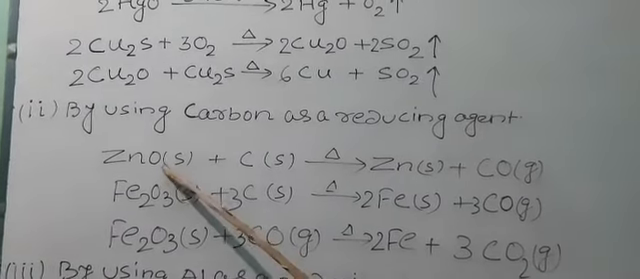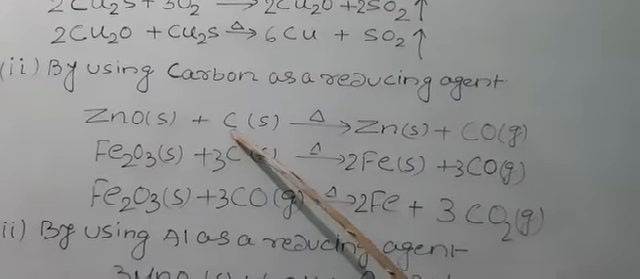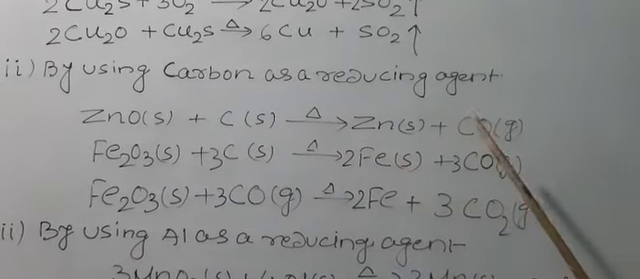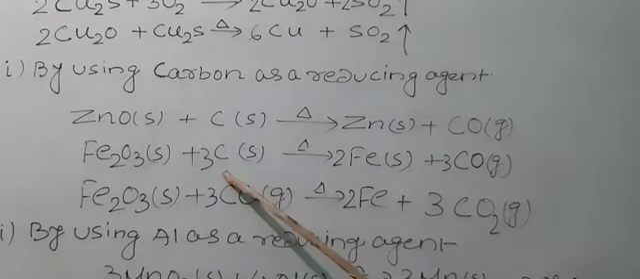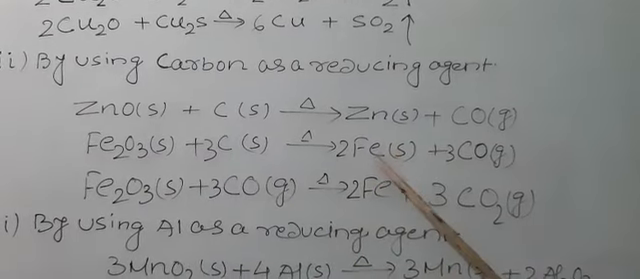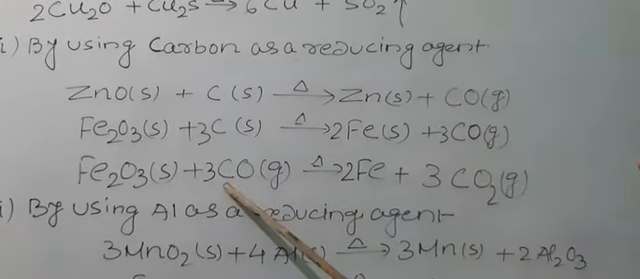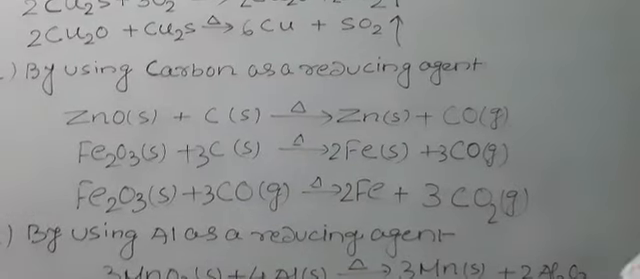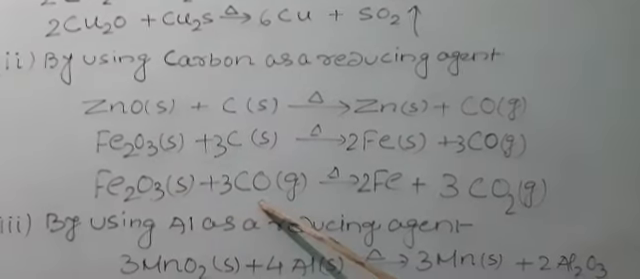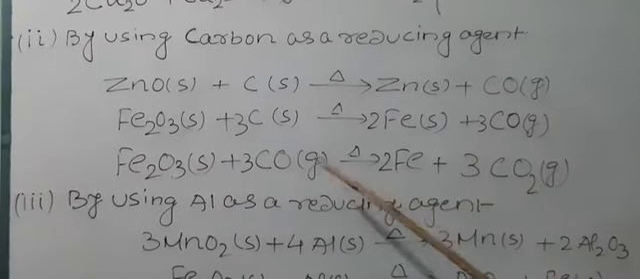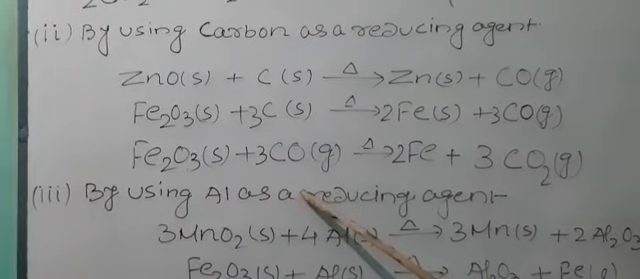So here you see where zinc oxide is passed through the coke, carbon, it gives zinc metal and carbon monoxide. Similarly, Fe2O3 plus carbon, Fe, iron metal plus carbon monoxide. This carbon monoxide also, as I said just now, carbon monoxide also acts as a reducing agent. So Fe2O3 plus CO, Fe plus CO2. So here carbon monoxide act as a reducing agent.